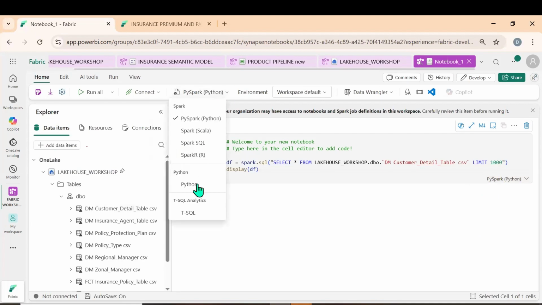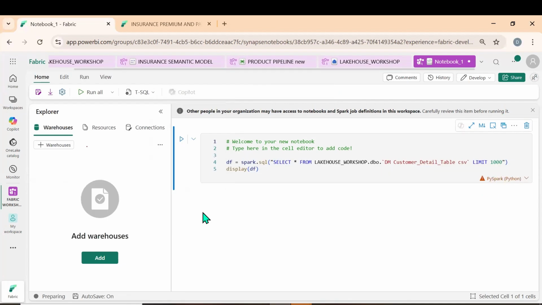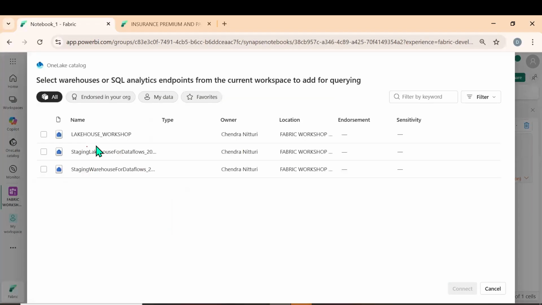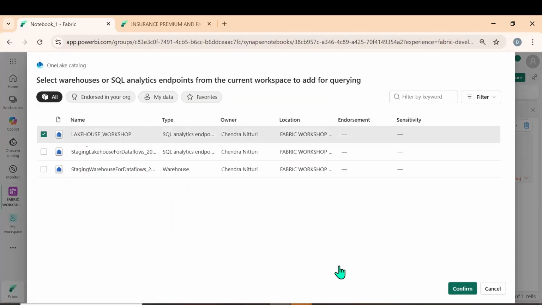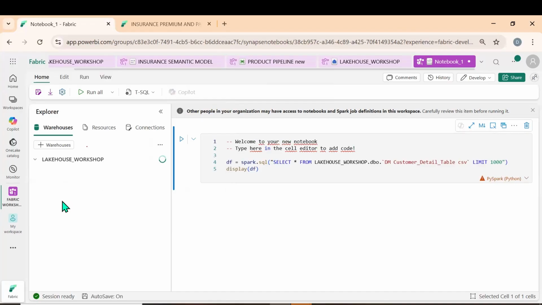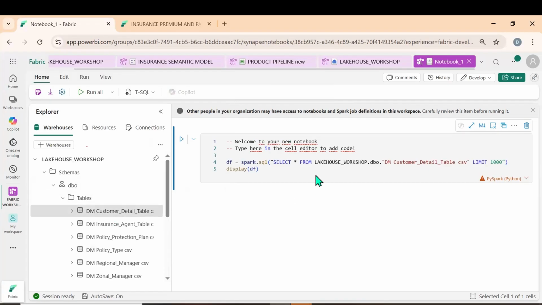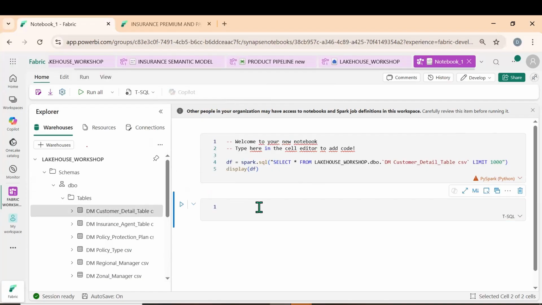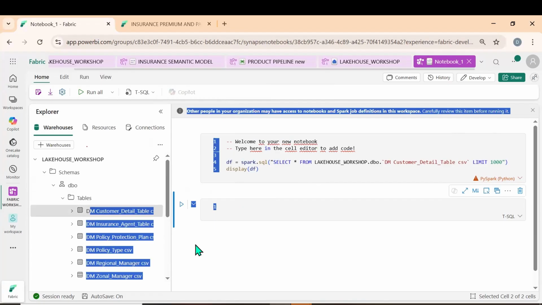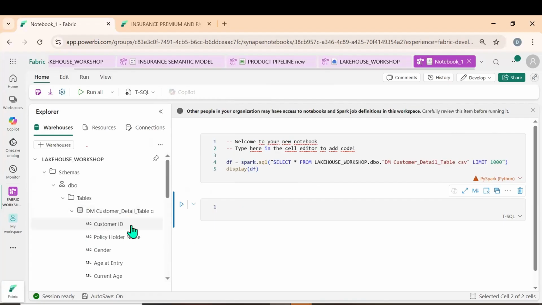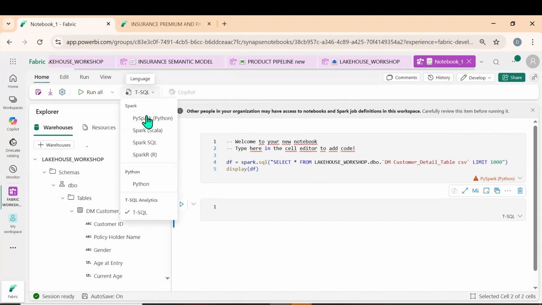Okay, this is what the environment, this is what we have it. Okay, I can click on it. Python, T-SQL, I can also go for T-SQL. I can add the data warehouse. If I have any warehouse, I can add. If you have anything, we can add it. Okay, so DBO tables, let me add it over here. Okay, let me click on code. If you are familiar with the Anaconda Jupyter notebook, you are feeling similar. I see the same in there. Okay, so let me go for Python PySpark.